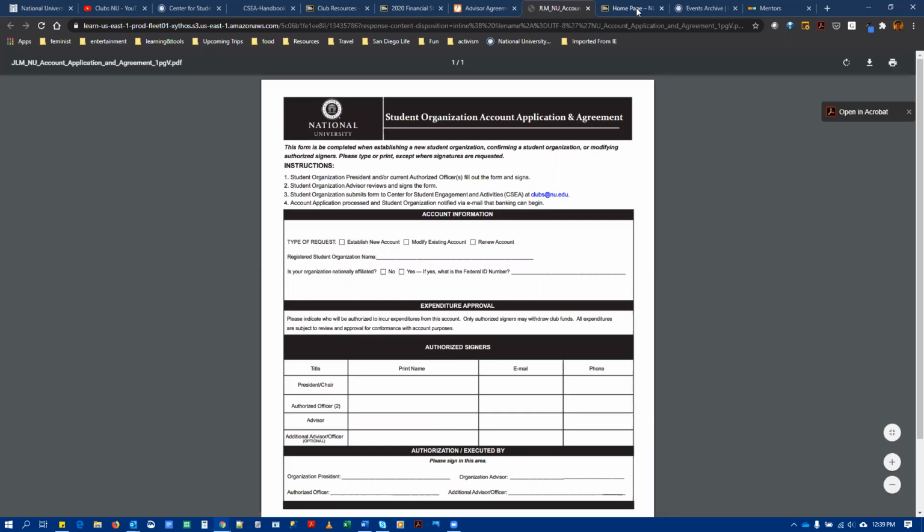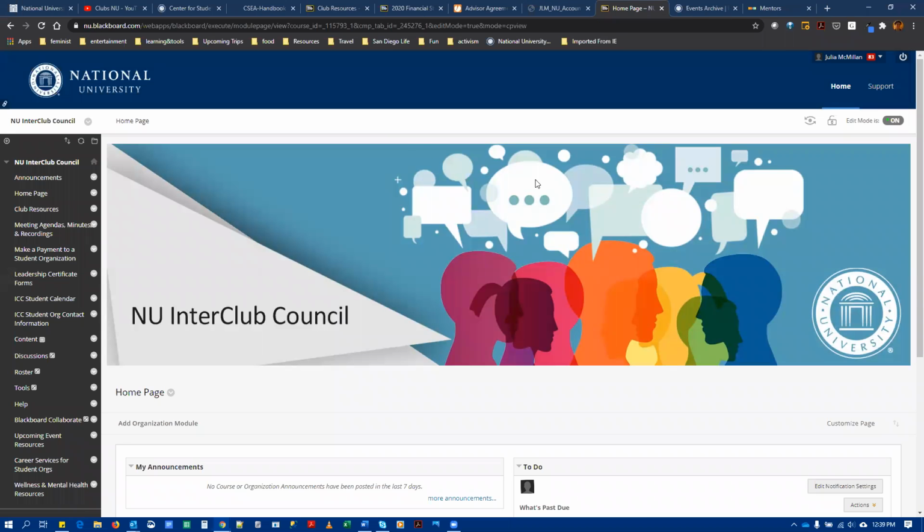Other things that you should be aware of: we do have an InterClub Council. It meets once a month for 1 hour via Zoom. All student organizations are asked to send a representative, but any student members or officers, and any faculty or staff advisors are welcome to attend. It's open to everybody, but we do ask that you have at least one regular rep who attends so that they can stay up to date on changes, shifts in policy, announcements, things like that.